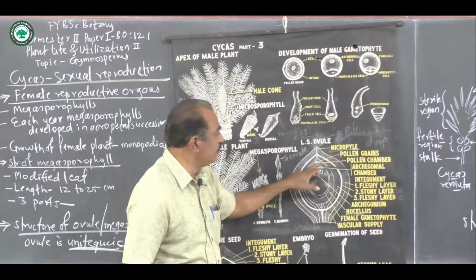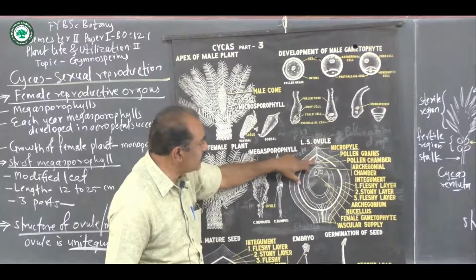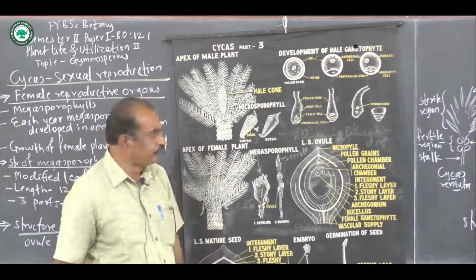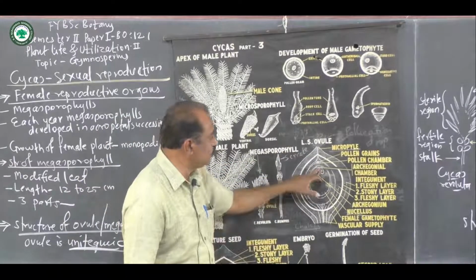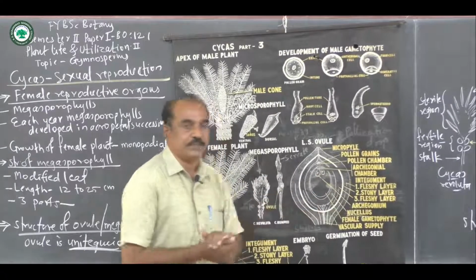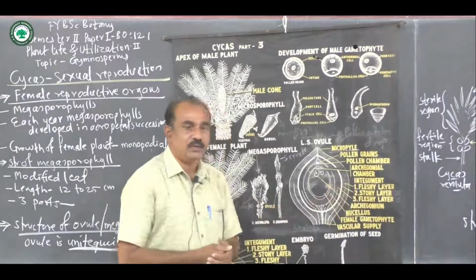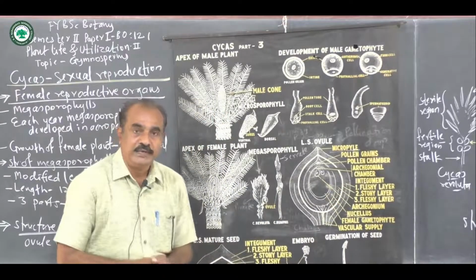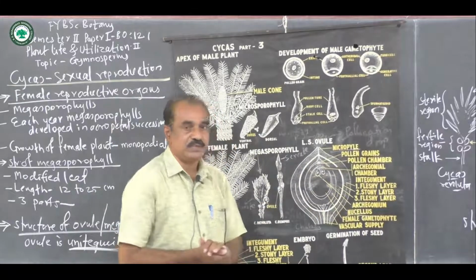When the pollen grains get attached here, they fall into this pollen chamber. Below this there is the archegonial chamber, and at the center there are the archegonia. Inside the three outer layers there is a nutritive layer called the nucellus.